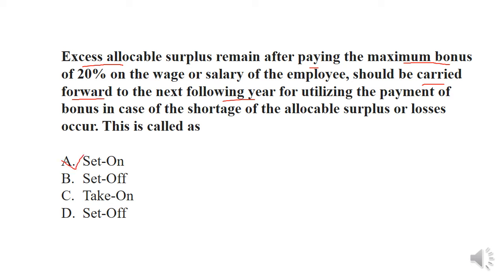So remember, set on is basically a profit incurred by the organization. If an organization has incurred profit, even after paying maximum bonus of say 20%, the organization should have excess allocable surplus remaining, right?